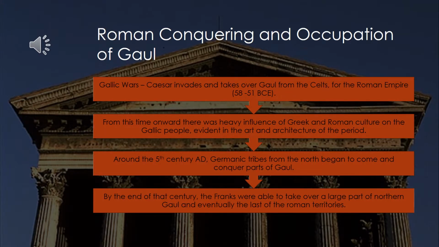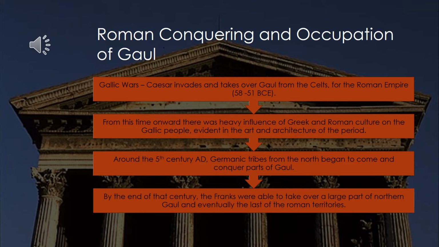Lastly, we have the Roman conquering and occupation of Gaul. The Gallic Wars were when Caesar invaded and took over Gaul from the Celts for the Roman Empire, which occurred between 58 and 51 BCE. From this time onward, there was heavy influence of Greek and Roman culture on the Gallic people, evident in the art and architecture of the time period.